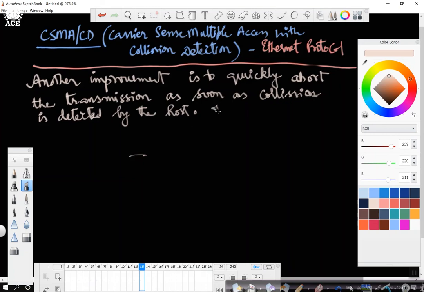This will save time and bandwidth. Okay, so this is the basic notion.